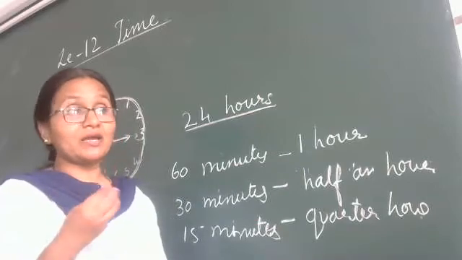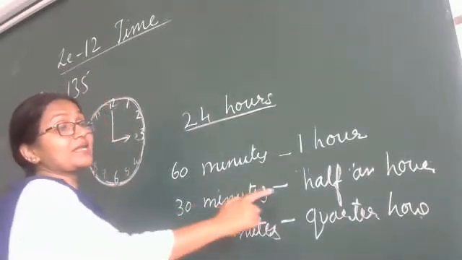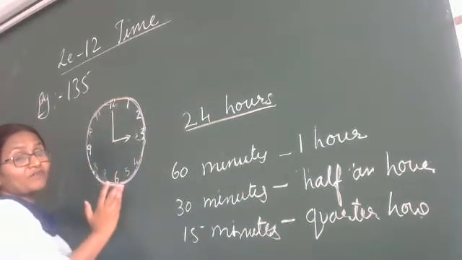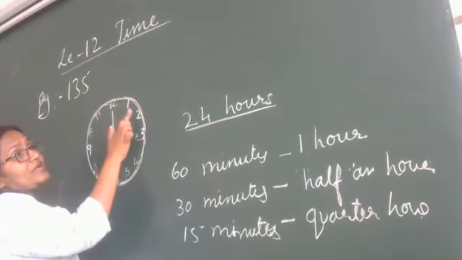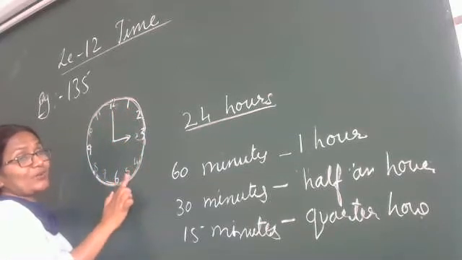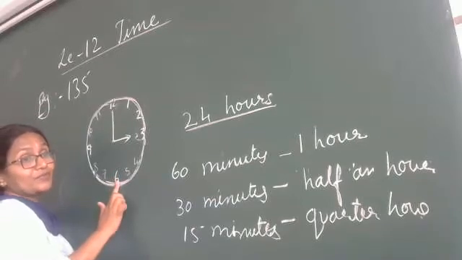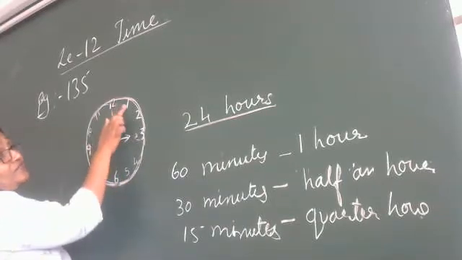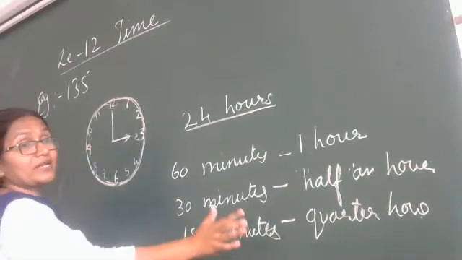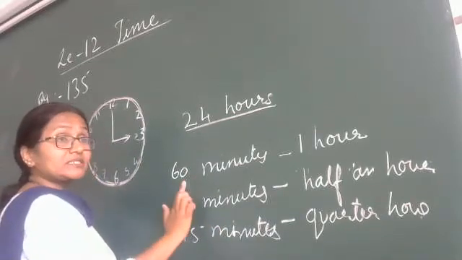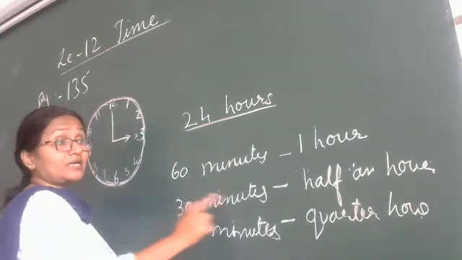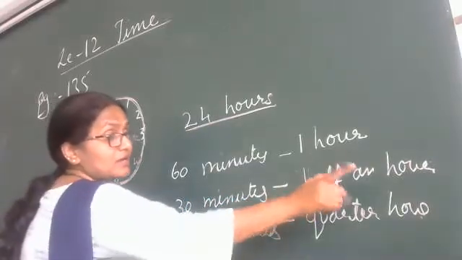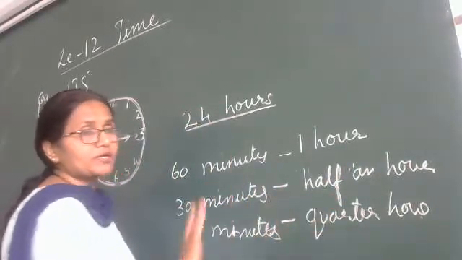So this is what half an hour means. What is half an hour? That is 30 minutes. Now what is 30? Here, see, it is half of the 12 hours. See, 5, 10, 15, 20, 25, 30. So 30 minutes makes a half hour. Then 5, 10, 15: 15 minutes makes a quarter hour. 60 minutes make 1 hour. Count by 5: 30 minutes makes half an hour, and 15 minutes makes a quarter hour.